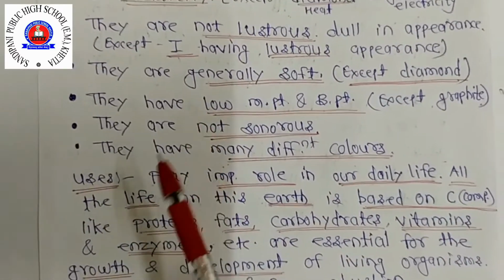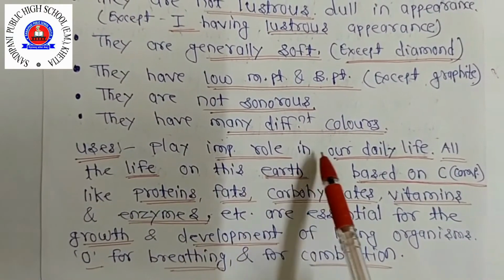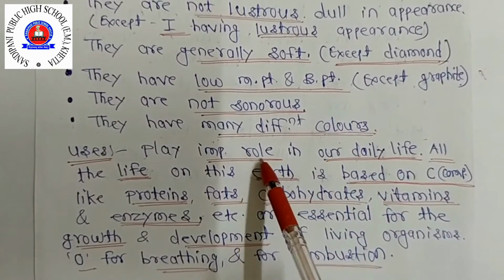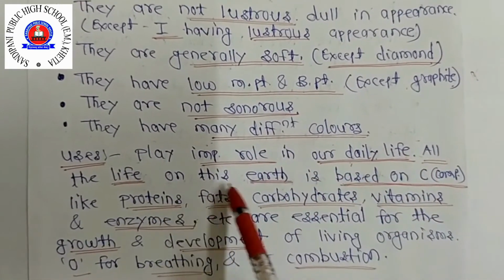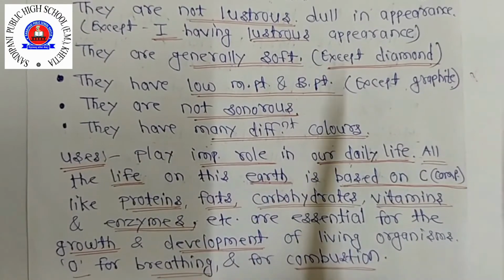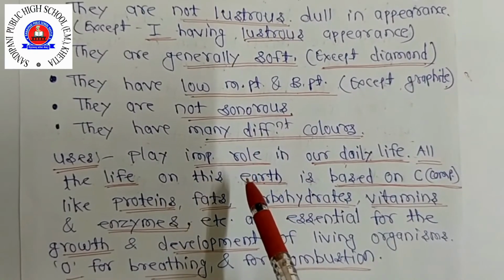So some uses are also there of non-metals. They play an important role in our daily life. Okay, non-metals play an important role in our daily life. All the life on this earth, means all living organisms. Okay, we are also considered living organisms.